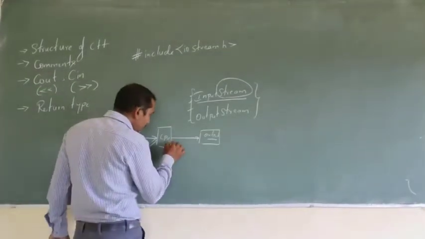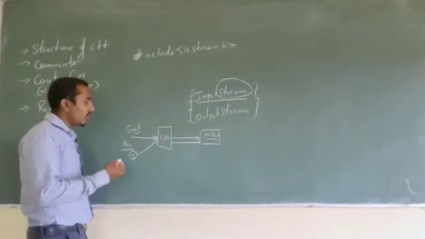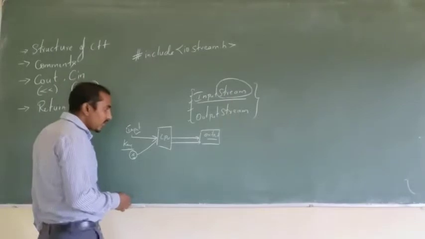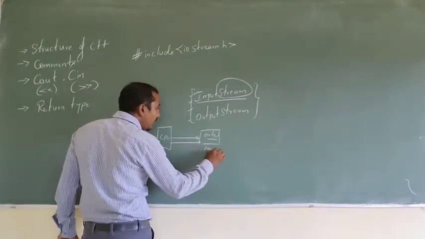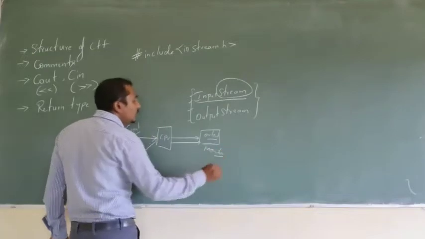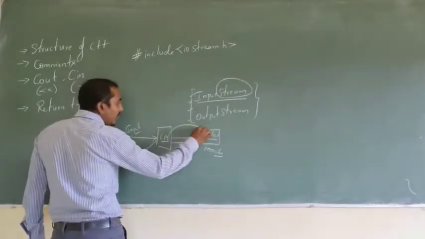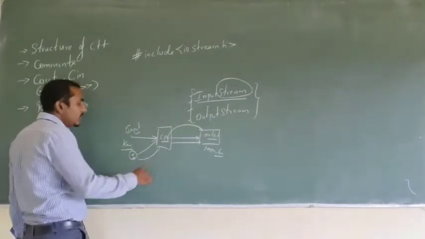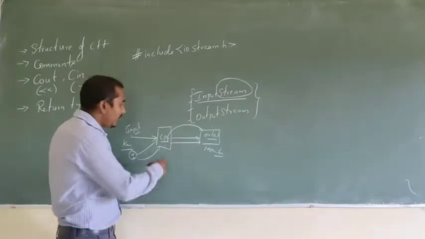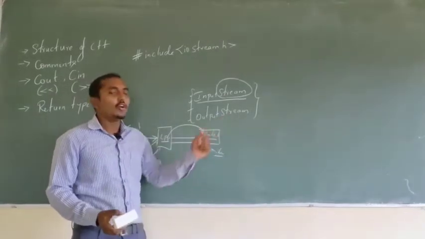Again, when you have some file in your hard disk and you try to open that file, it will be displayed on the monitor. That is the information you are giving to some other device. Here you are taking information from some other device, which is input, and here you are giving output to some other device, which is output.